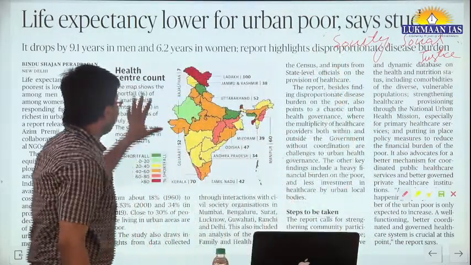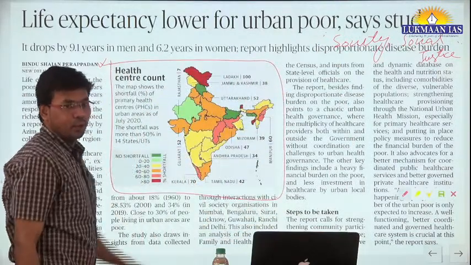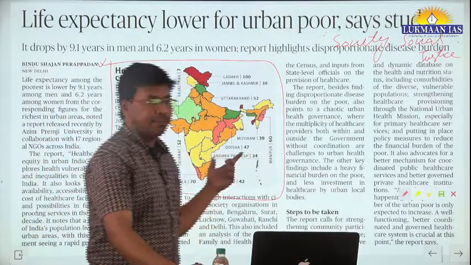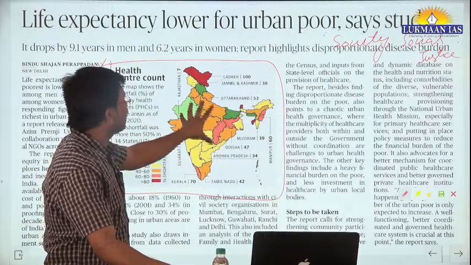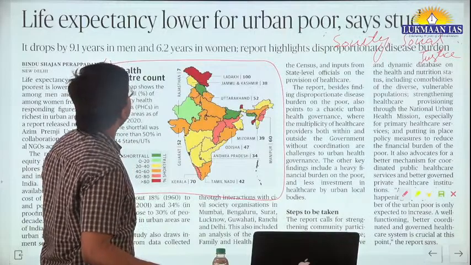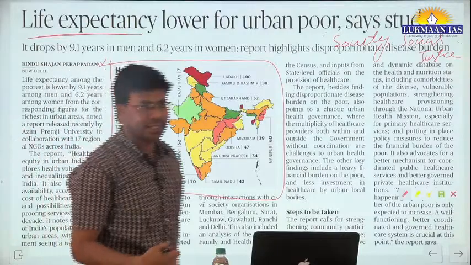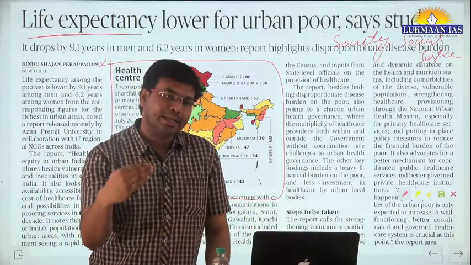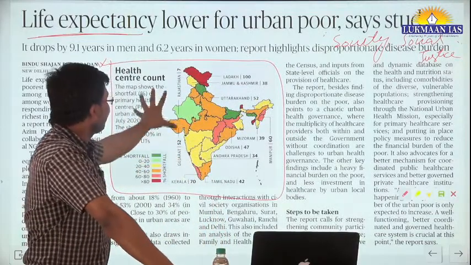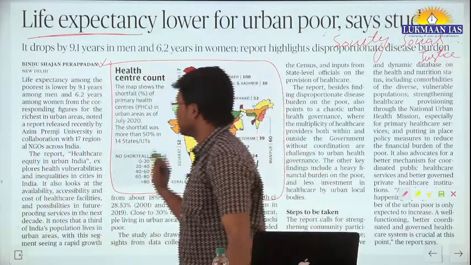So the map that is given in this particular article, you can note down this map in a notebook, so that you can reproduce the same map, or to a variable extent, while writing an answer related to disparity, in the sense of life expectancy, disparity in life expectancy in urban and rural areas, or in urban areas between different income groups. This data, this graph will help you fetch some more marks in the same area. So let us talk about this particular topic.